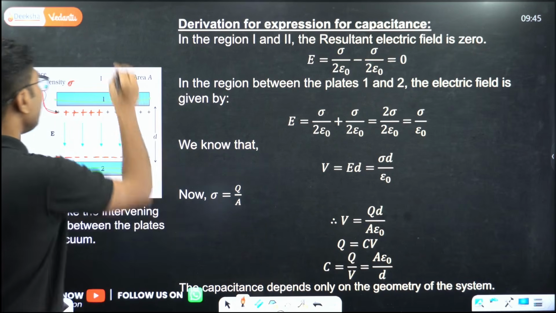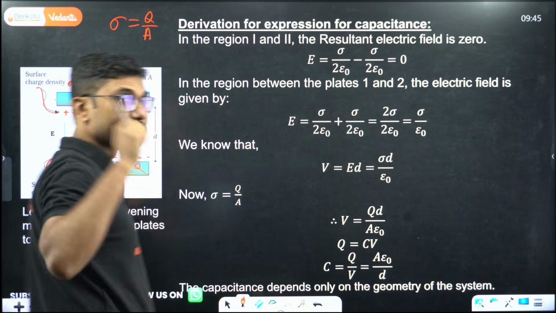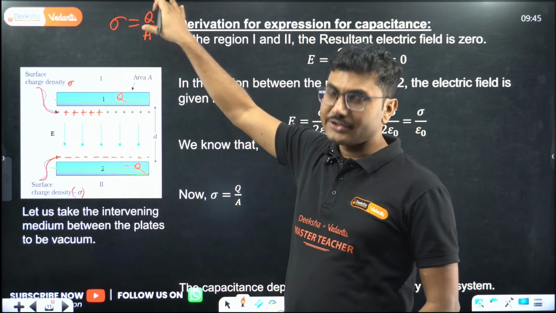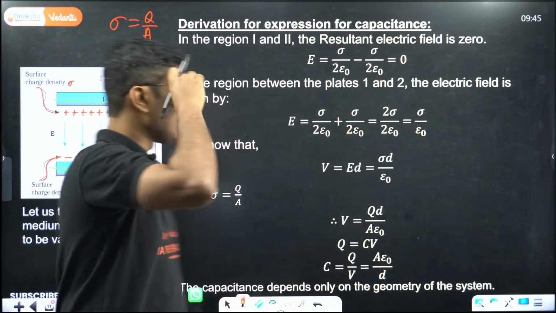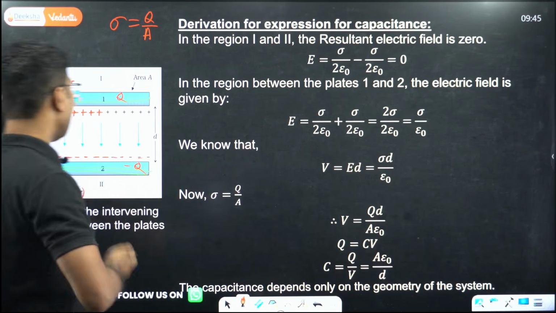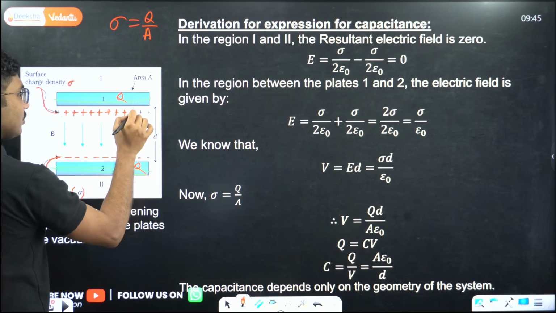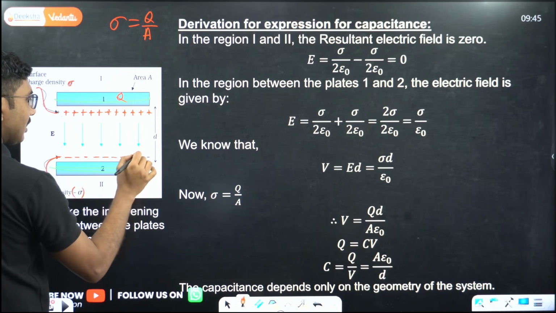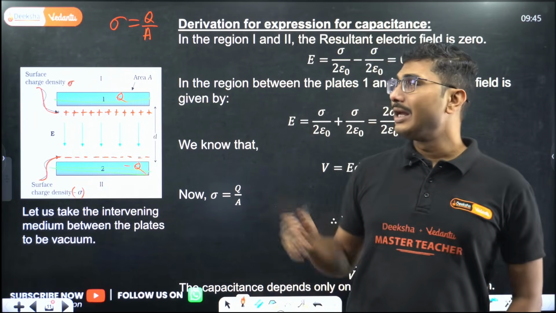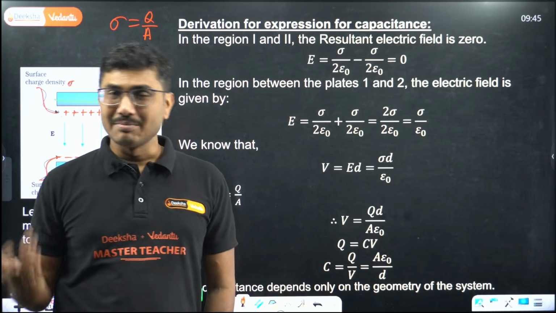Surface charge density, if you remember, is charge divided by area. We have discussed that in our first chapter, right? So from there you can calculate the charge density for the first, positive surface, which is sigma, and for the negative surface, which is minus sigma. So plus sigma and minus sigma. Now we also know that the electric field near a charged surface is given by sigma by 2 epsilon naught.